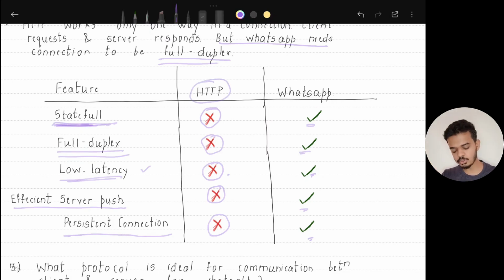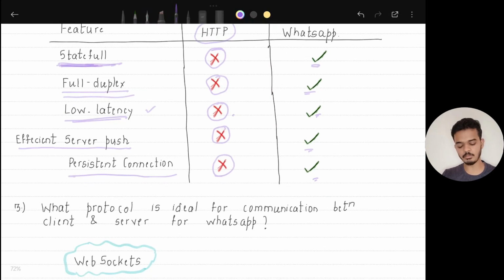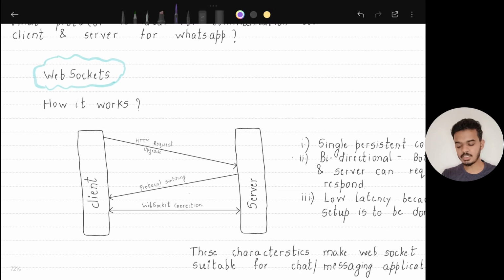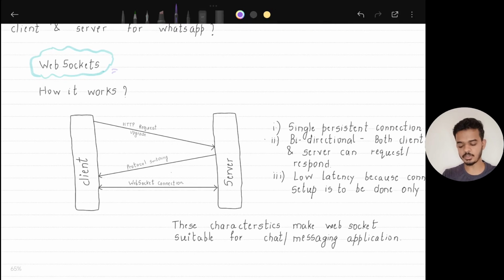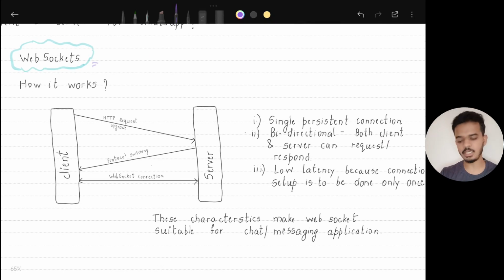So what protocol is ideal for communication between client and server when we need real-time communication? Okay, for a chat application, the answer is WebSockets. Now let's see how WebSockets work. So let's first discuss how a connection is set up in a WebSocket.